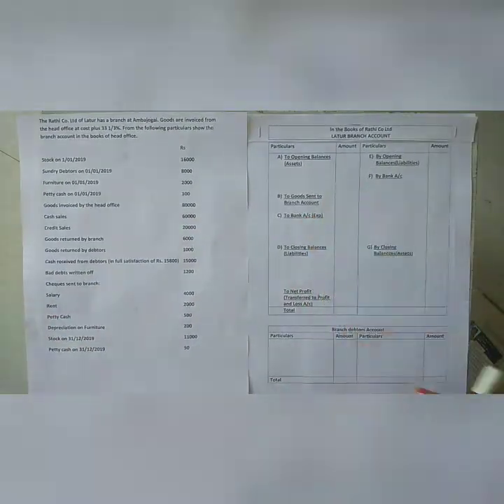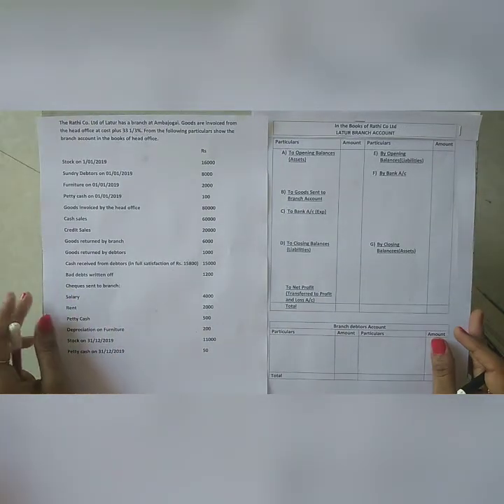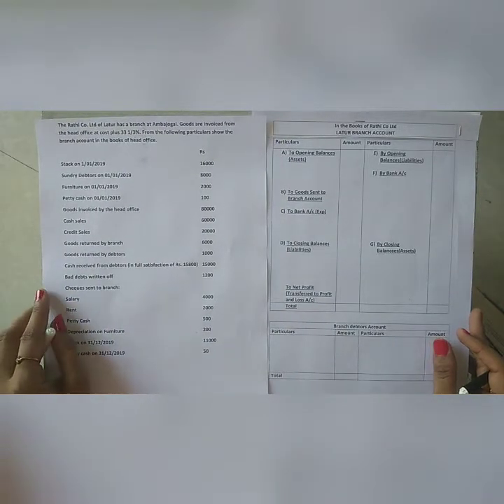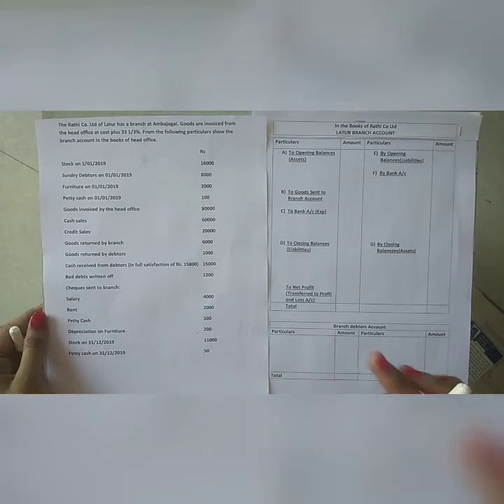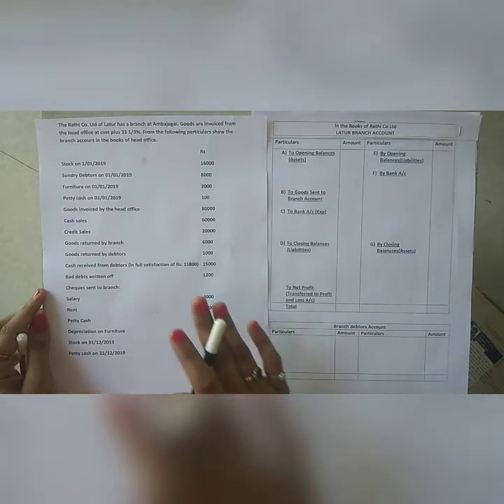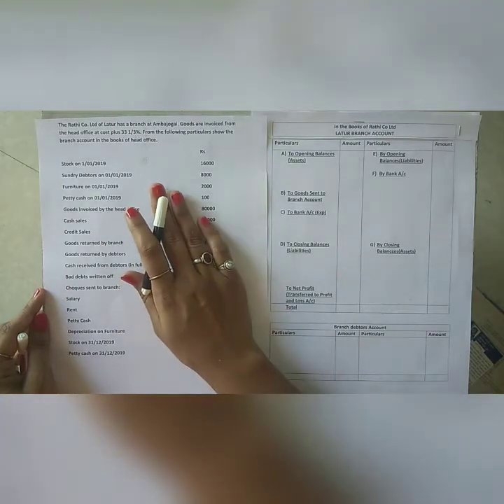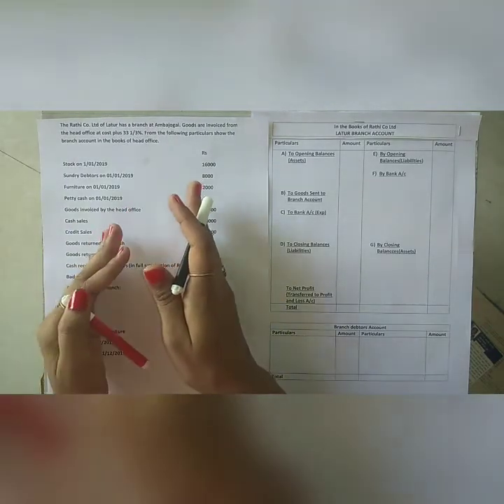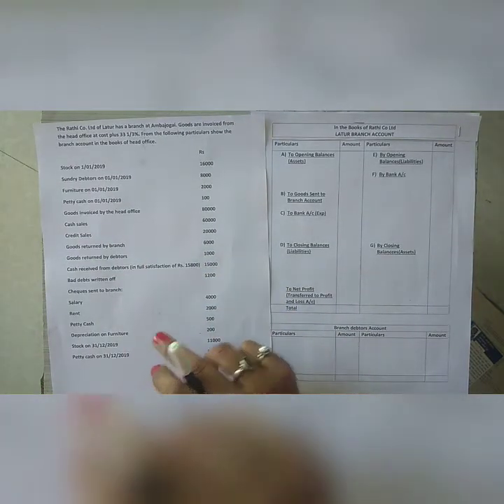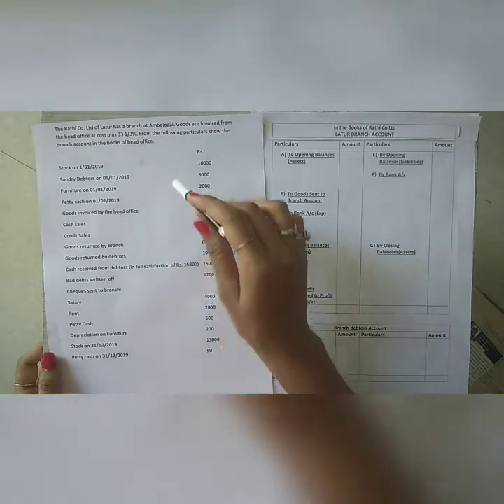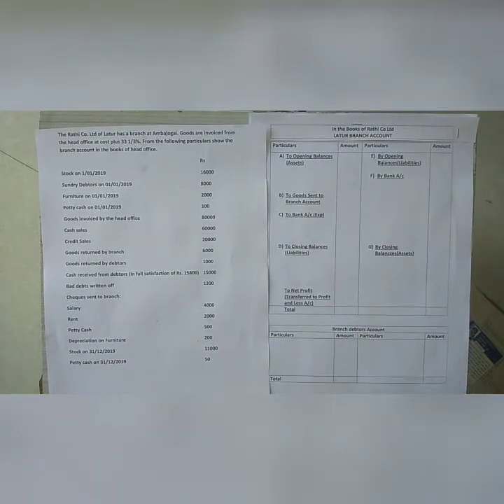Here we will solve our problem. Friends, the very first and very important step to solve our accounting problem is to thoroughly go through the problem. Thoroughly read through the problem and understand what are the hidden adjustments in our problem. Likewise, we have read all the items given in our problem, and I have also discussed some hidden information in our problem. So now we will go through the solution part.